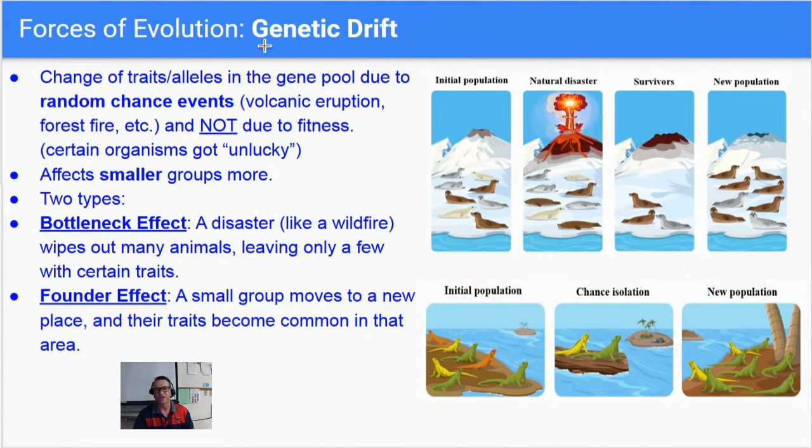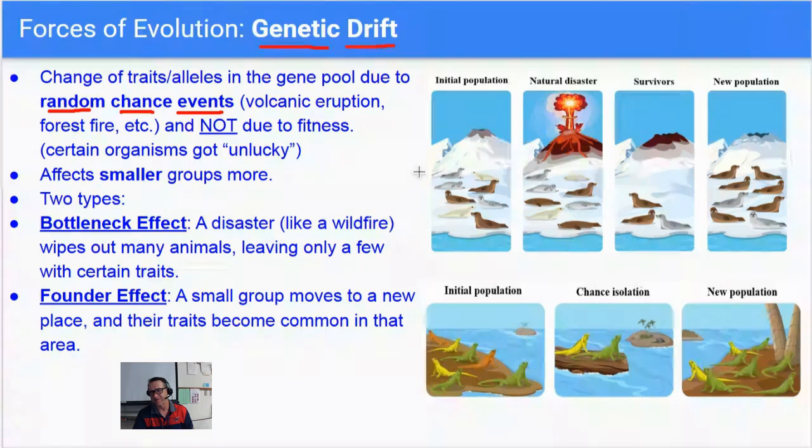The next one's called genetic drift. So this is also going to cause species, their traits, and their alleles to change in a population over time. But this is not due to fitness or adaptations. This is change of traits or alleles in the gene pool due to random chance events, basically being lucky or unlucky. So an example would be in a volcanic eruption, a forest fire, etc., some sort of natural disaster.